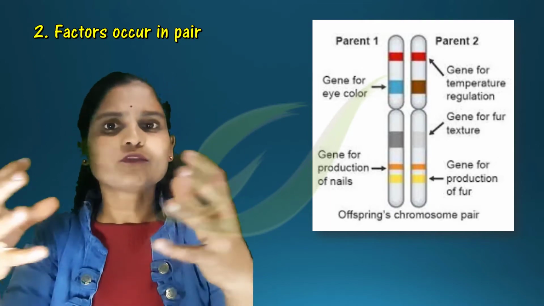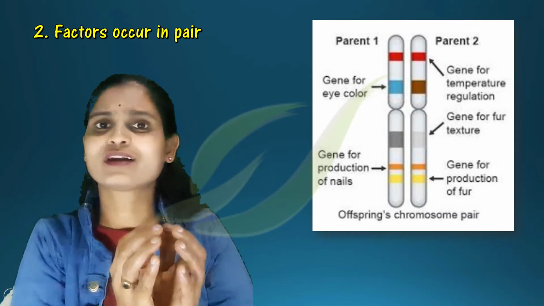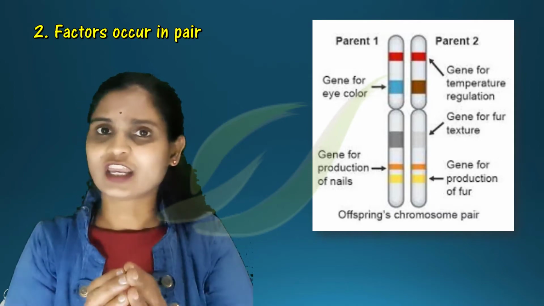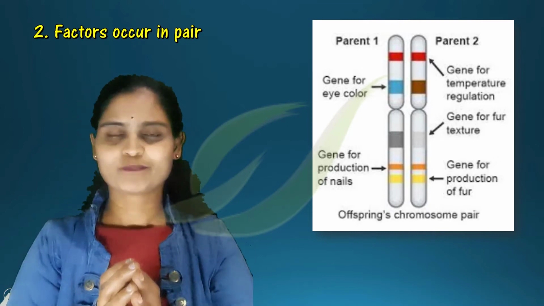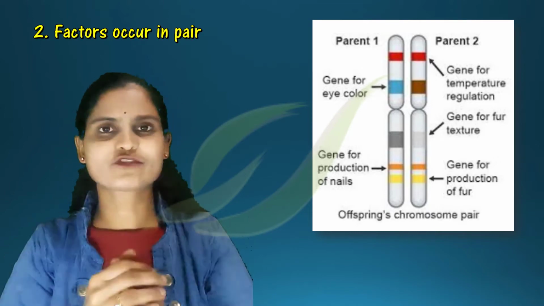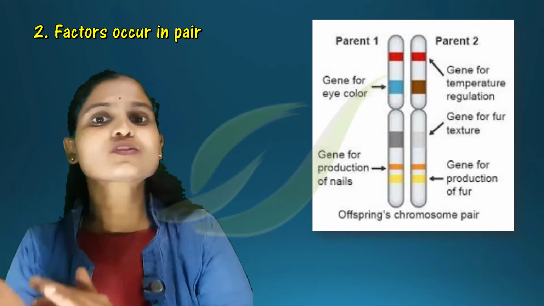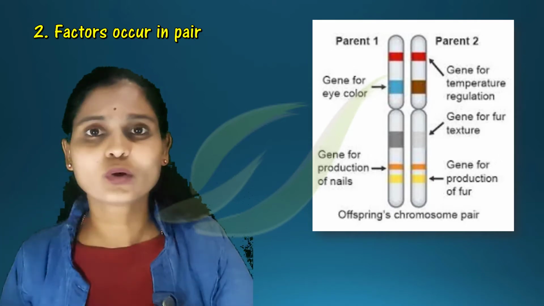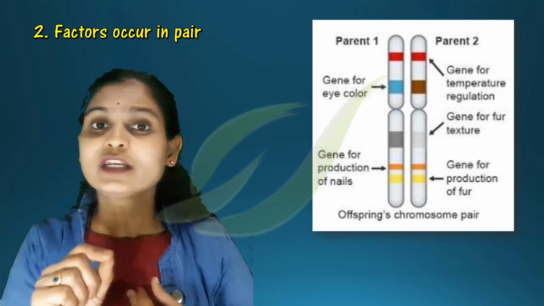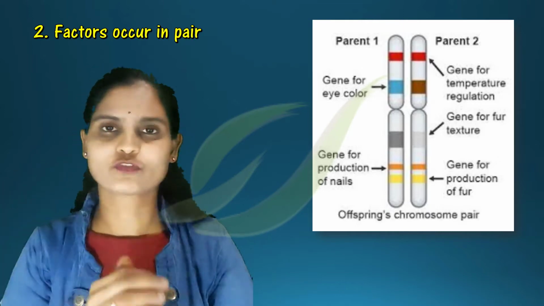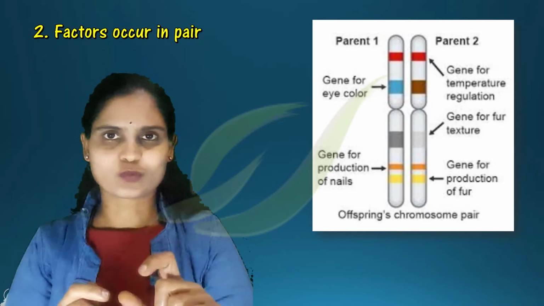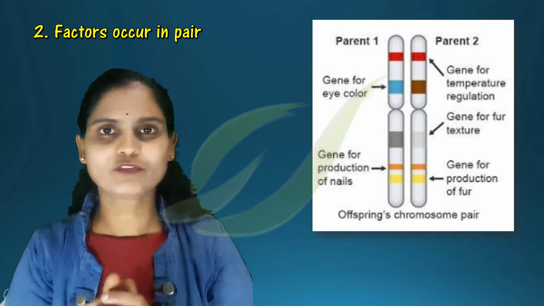When sperm and ovum fuse, we get a zygote which contains the father's genes as well as the mother's genes. In the same way, here I have shown you homologous chromosomes. As you all know, we have 23 pairs of chromosomes. First pair, second pair of chromosomes, like that we will talk.